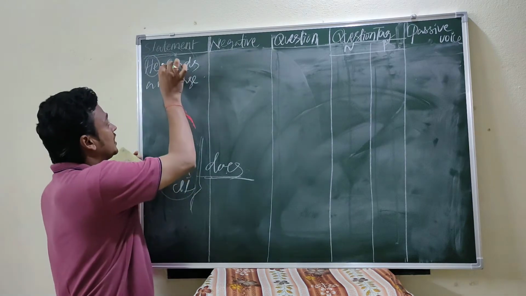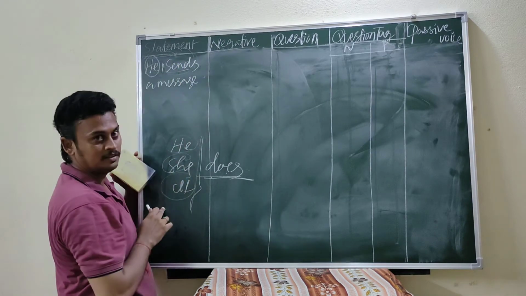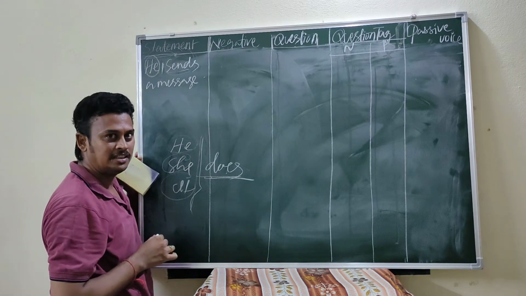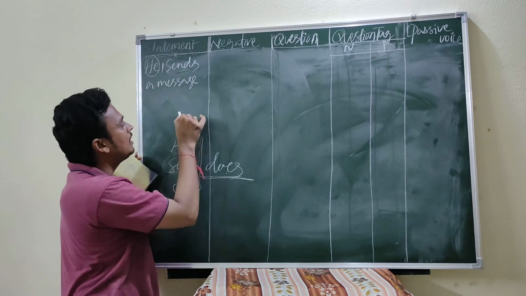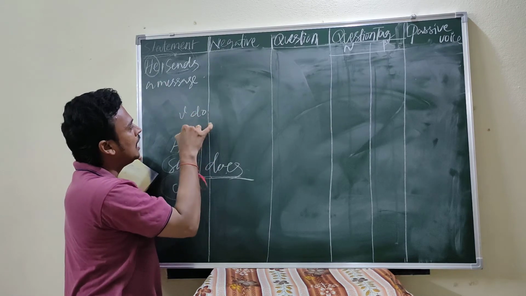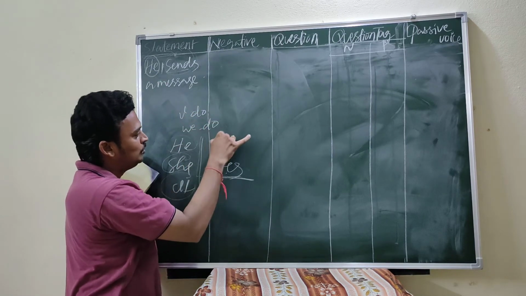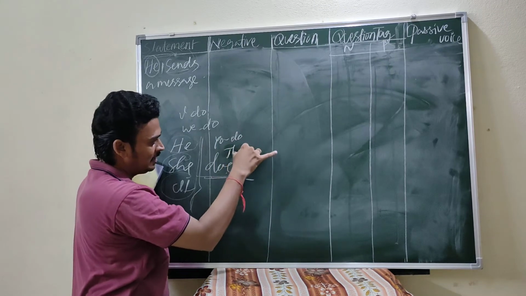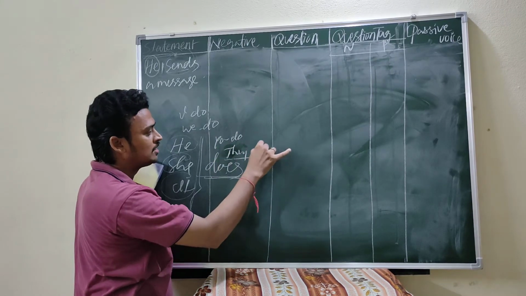Right, okay. But here, the verb is the helping verb, that is does. Whenever you find do, the subjects are I, you, we, they.